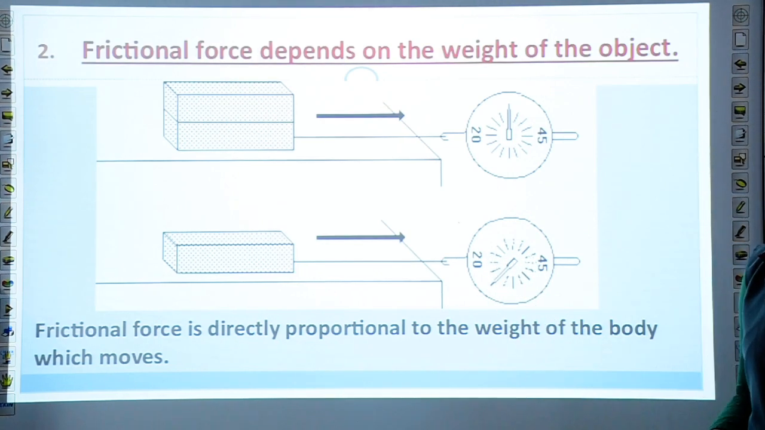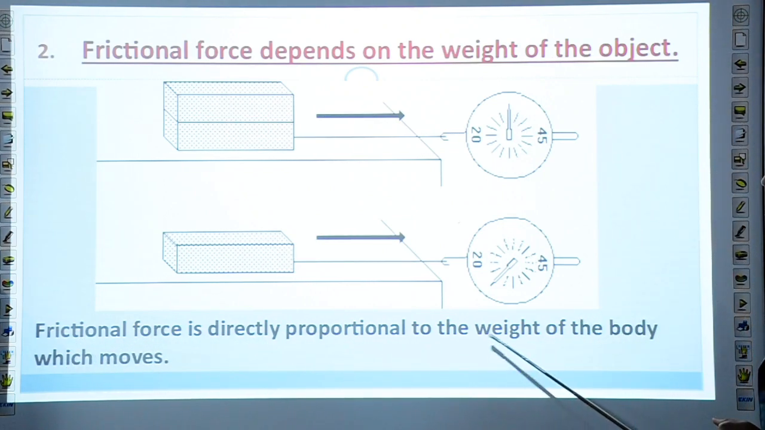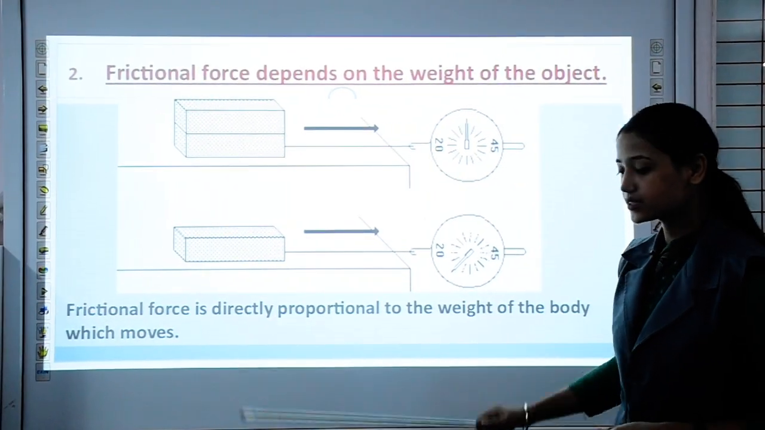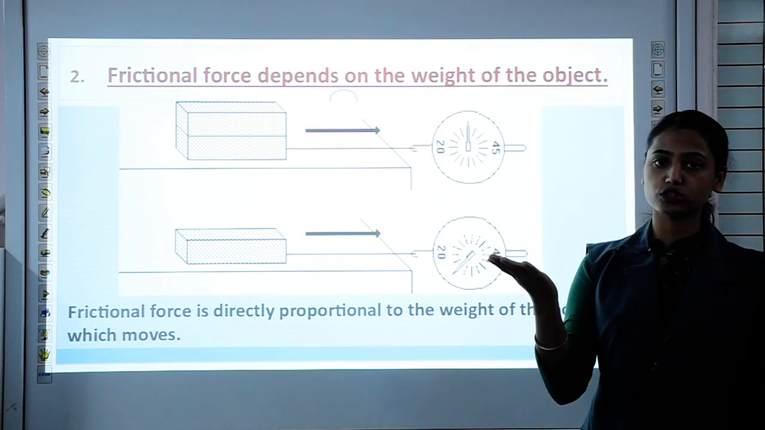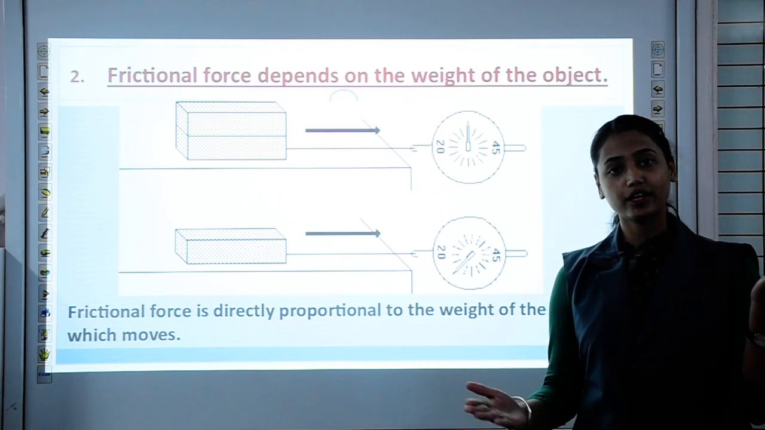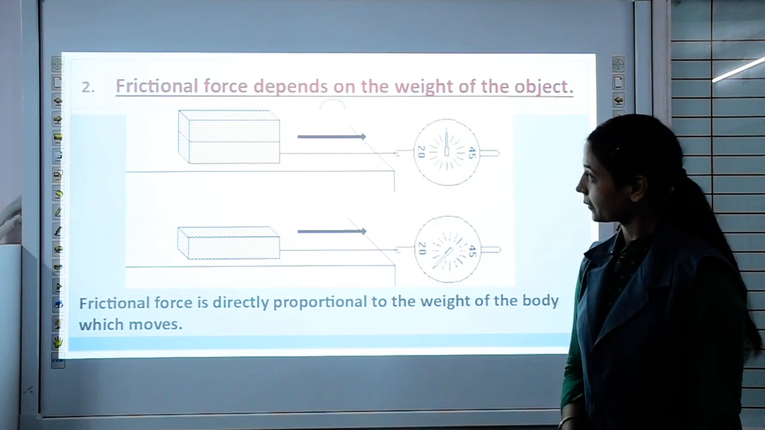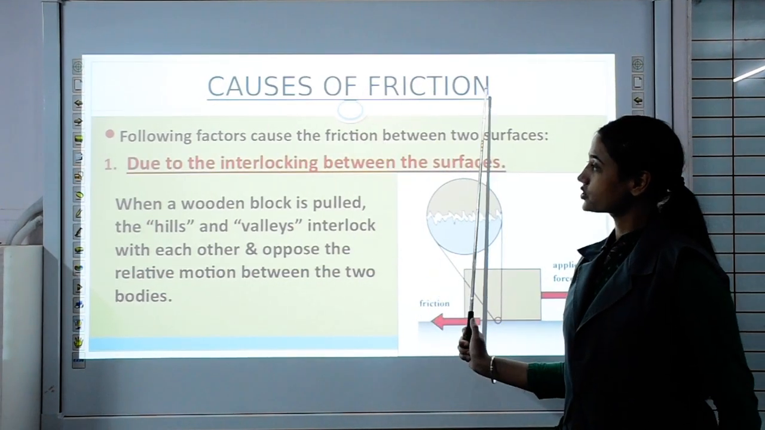So it shows that frictional force is directly proportional to the weight of the body which moves. Directly proportional means if one thing is increasing, then the other thing will also increase. Here, if we increase the weight of the body, then the frictional force will also increase. Understood?